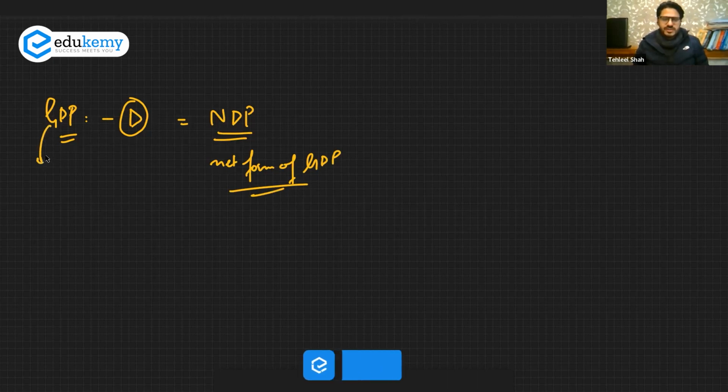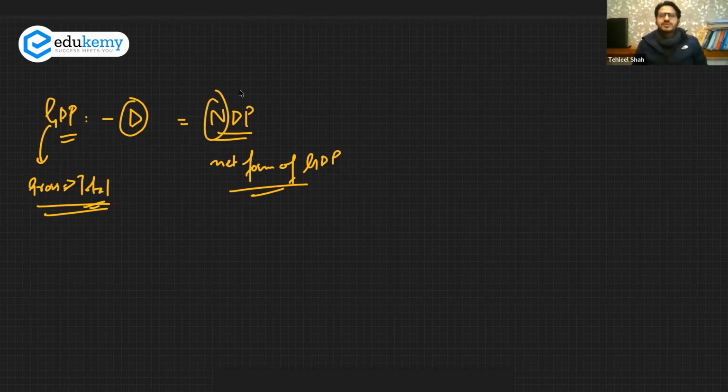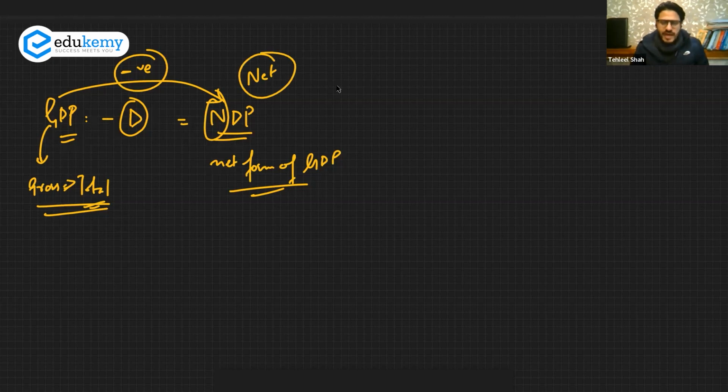This gross domestic product, by this gross we mean the total production that is happening in the country. And by this net, we actually subtract something from the gross. We actually have to subtract something from the gross to get to the net value. You will have to remember the concept. Whenever something is subtracted from gross, precisely depreciation, we will get to the net value of the domestic production.